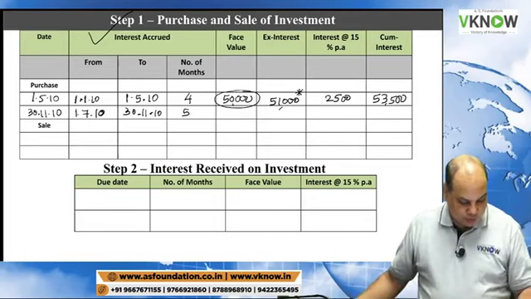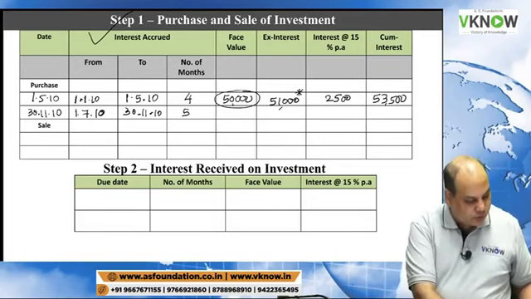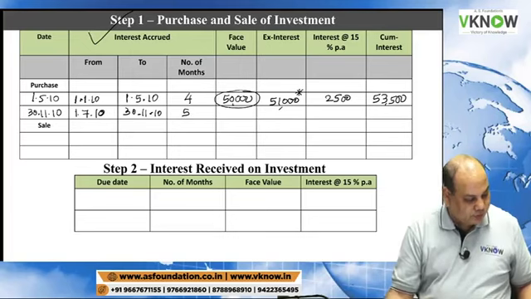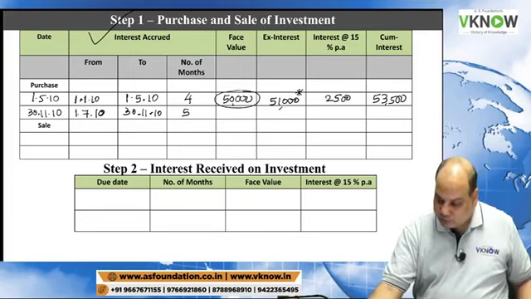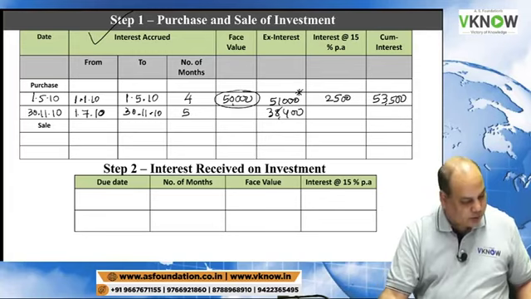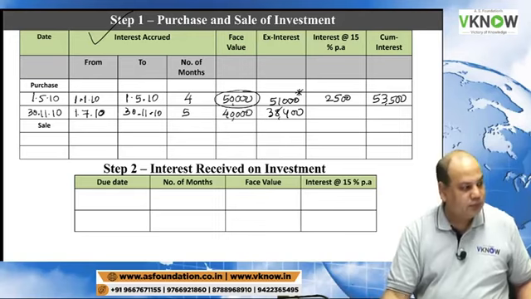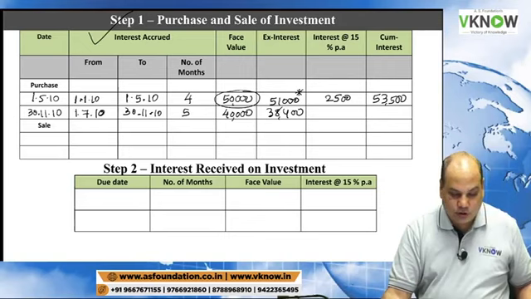This was purchased on ex-interest basis at 38,400. And how many debentures were purchased? 400. 400 into 100, that is 40,000.